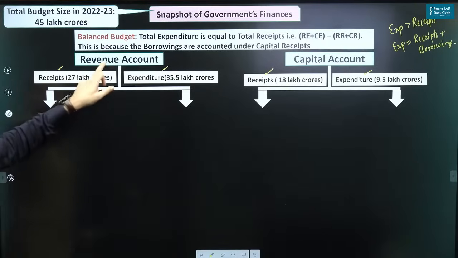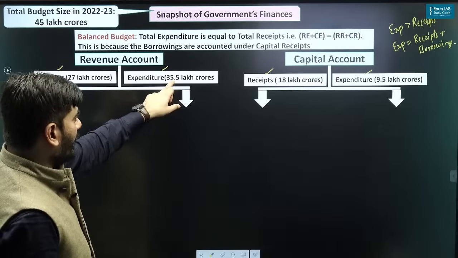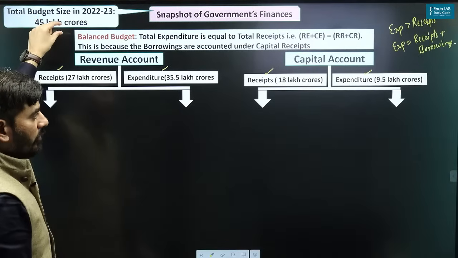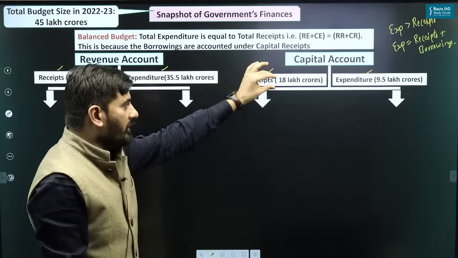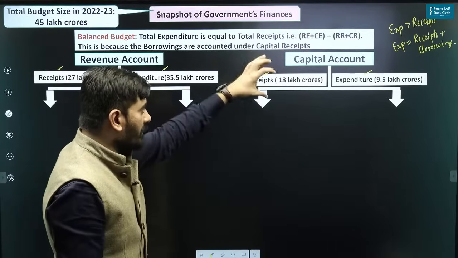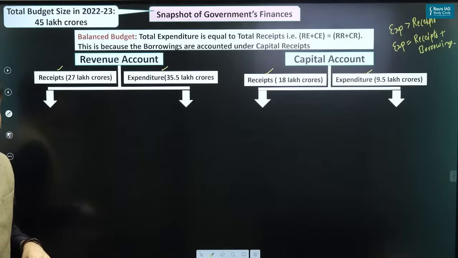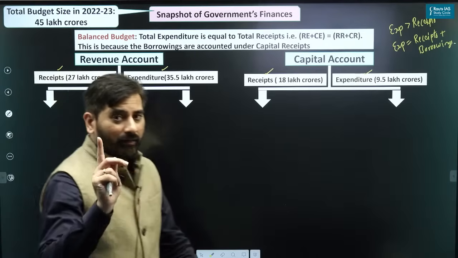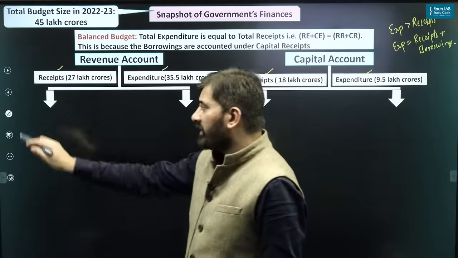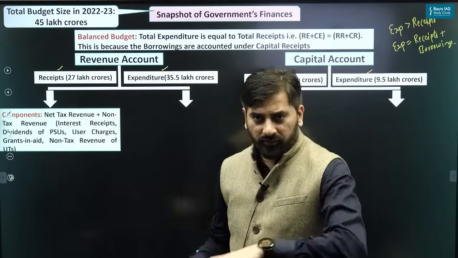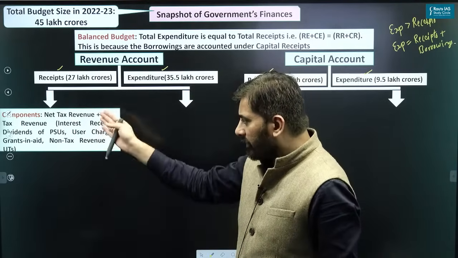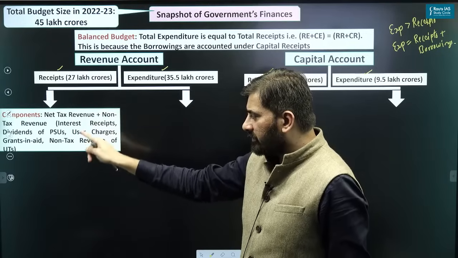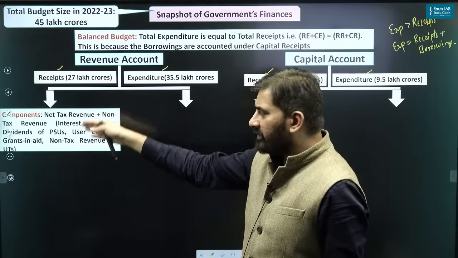So that is why you can see it is 35.5 lakh crore plus 9.5 lakh crore, which is how much? 45 lakh crore. 27 plus 18. 27 is your revenue receipts, capital receipts is 18, it becomes 45. So let's look into the revenue receipts part. These are the things which are important from the perspective of your prelims examination. I hope everyone knows the components of the receipts. You can just have a look. Tax revenue, interest receipts, dividends of PSUs, user charges, grants in aid, non-tax revenue, all of this is part of your revenue receipts.